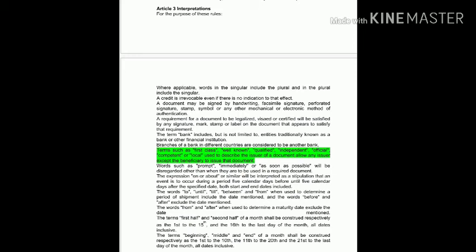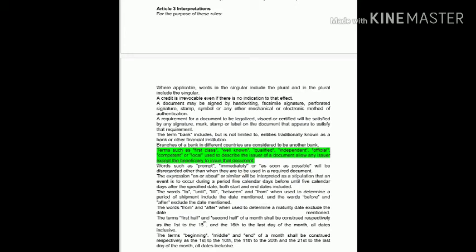Next one: branches of a bank in different countries are considered to be another bank. Suppose Standard Chartered Bank Hong Kong, Standard Chartered Bank Singapore, or Standard Chartered Bank New York. Even though they are one bank, their branches are in different countries. That is why banks having branches in different countries should be considered as different banks.